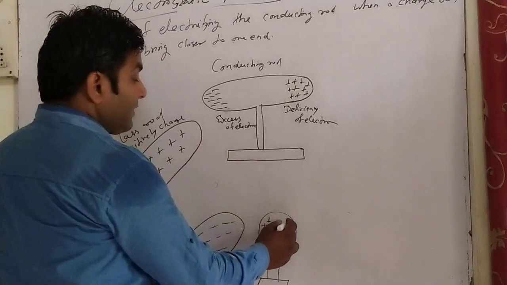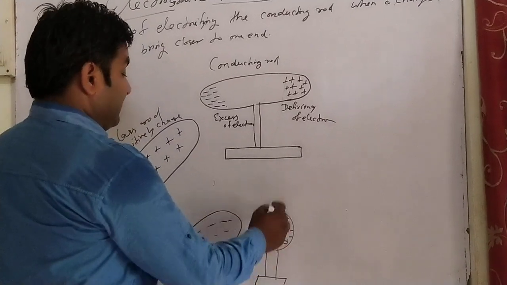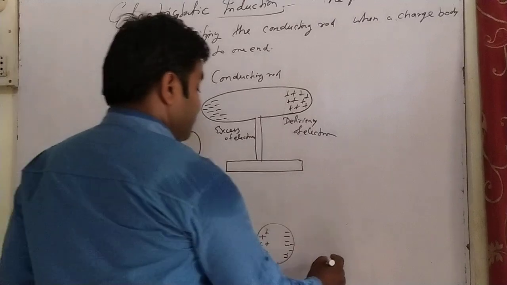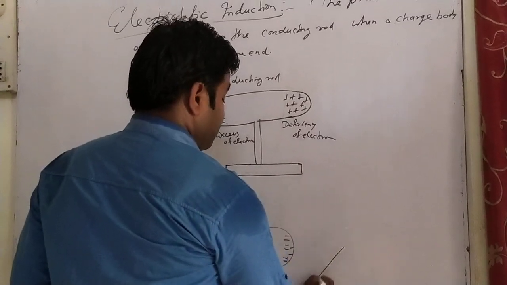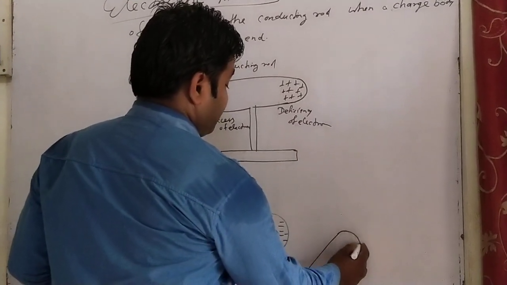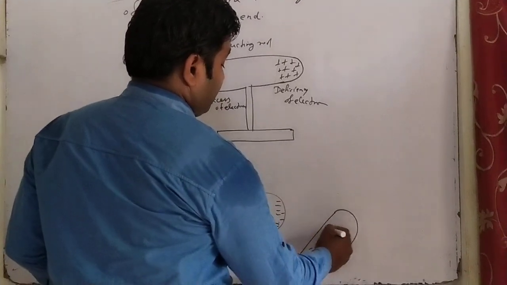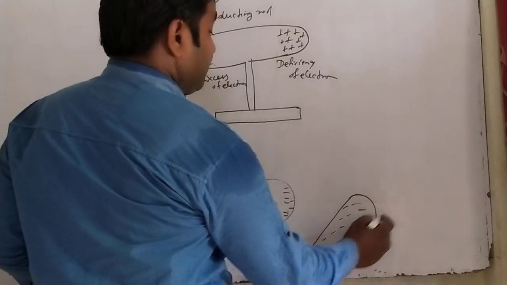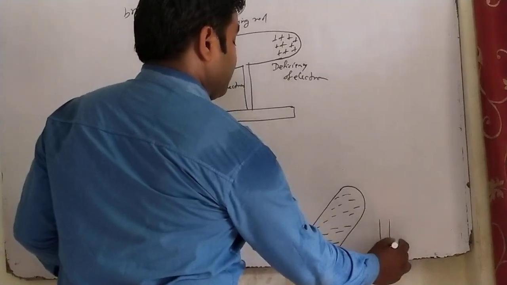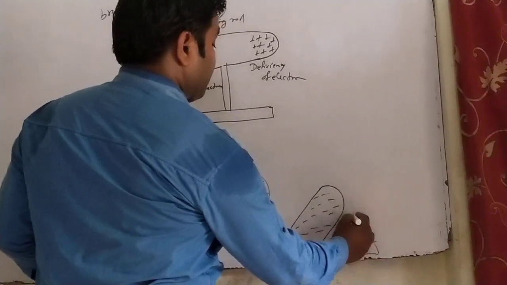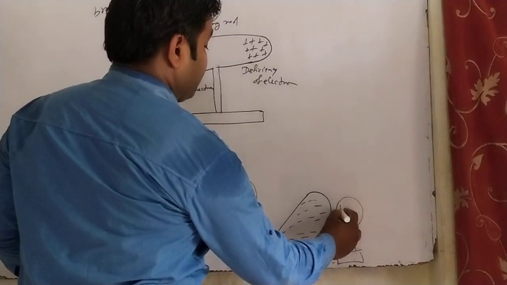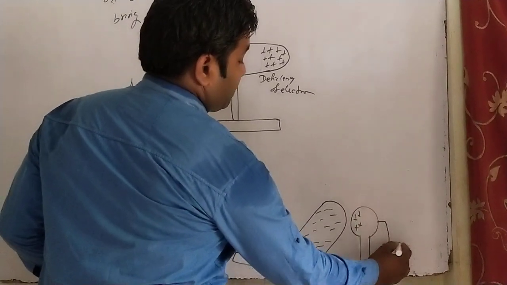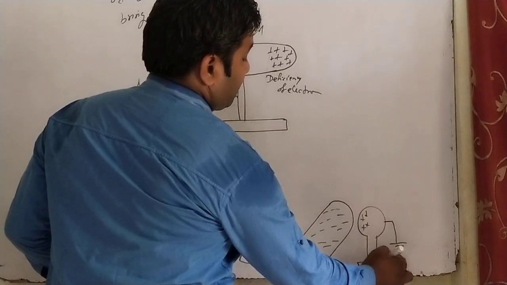When this electrified conducting sphere is brought into contact with earth, the negative charge on this sphere transfers towards earth.